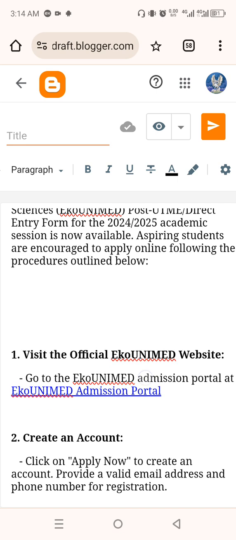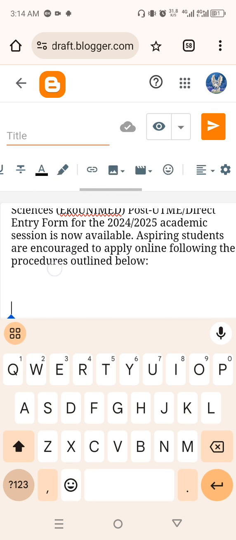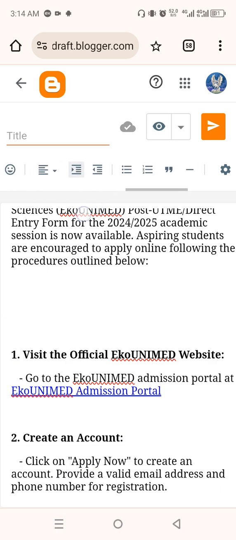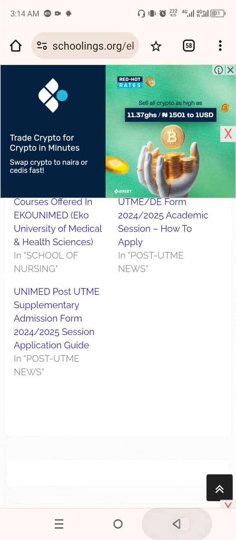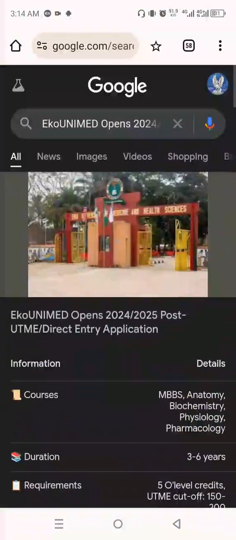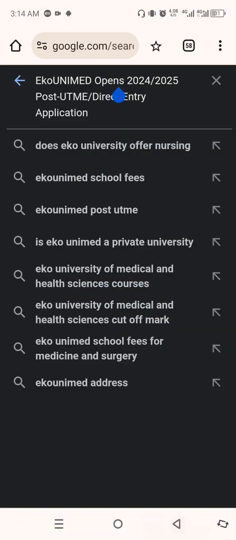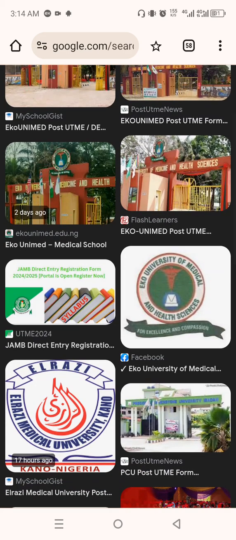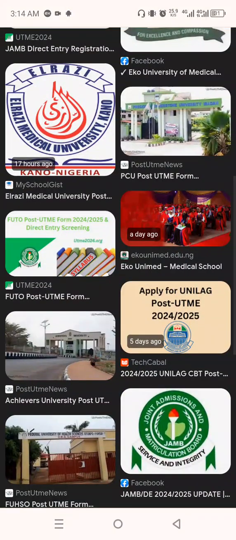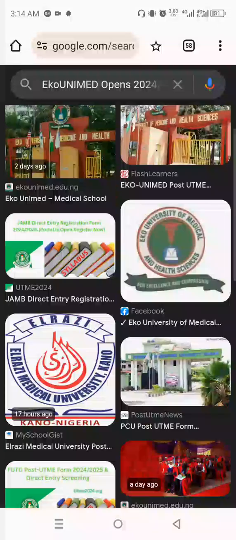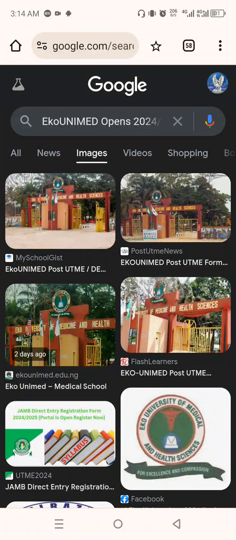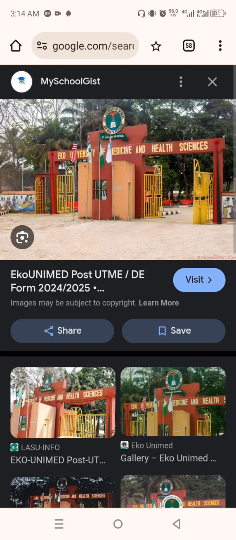When you are done crafting a blog post, you just add your image here. You can add an image in several ways. Maybe in the next video we're going to talk about that, but let me just add an image here. Let's take, for instance, we just wrote a blog post about this institute. Now if you come here, you can search for it, and I can just move a little bit to images here, and you have seen images of the school. So just select, don't worry about copyright. There's no copyright in this. Just look for an image of the school or the post you're writing about, wherever you want to get the image from.